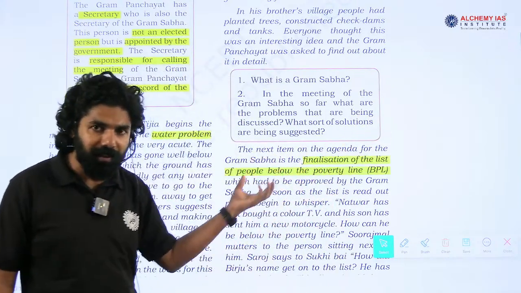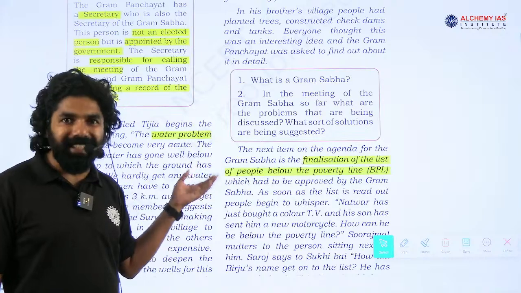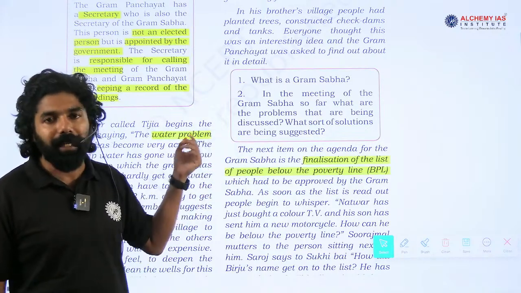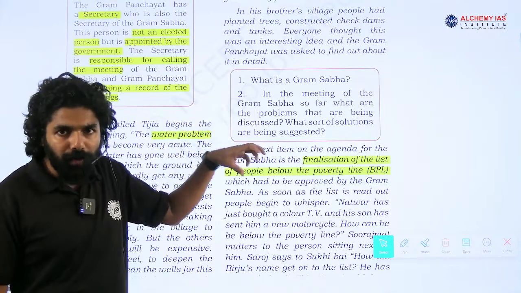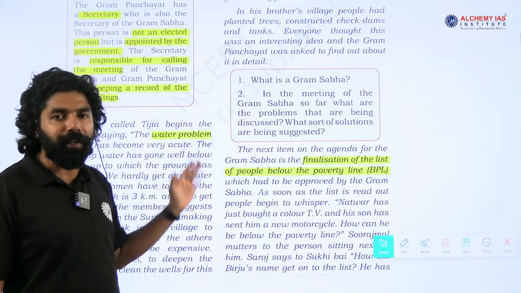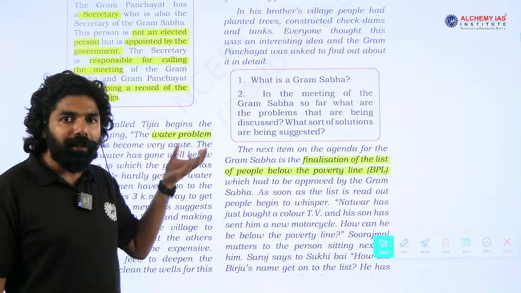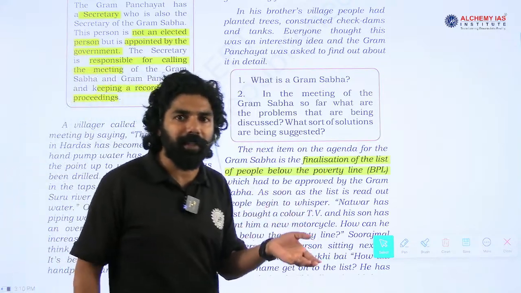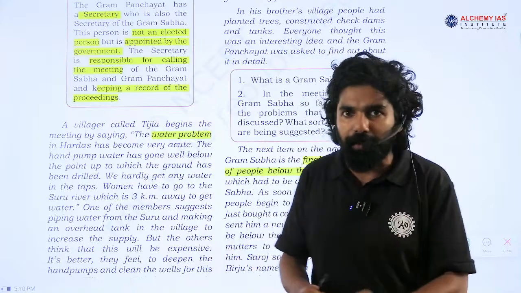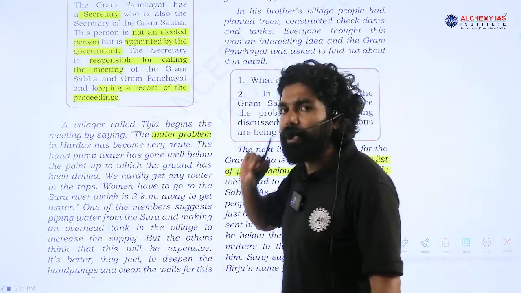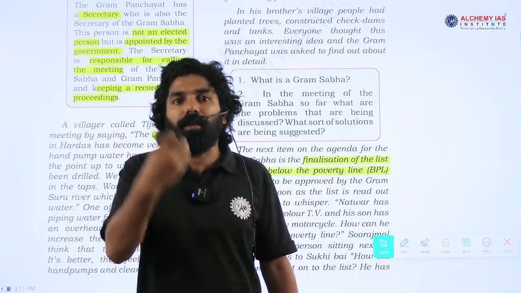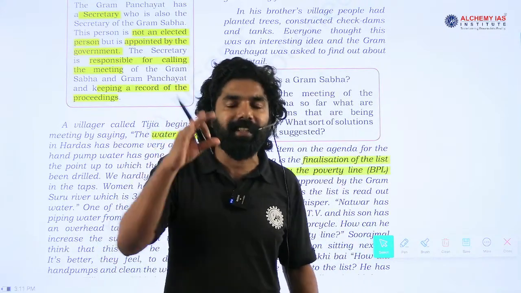So they are discussing how to get access to water easily through either pipelines or wells, or by establishing some permanent system to solve this issue properly, with the participation of the Gram Sabha members, and an effort should be taken by the Gram Panchayat. They are discussing the water issue faced by the locals. Water is a basic amenity, and these local-level issues are discussed in the Gram Sabha.